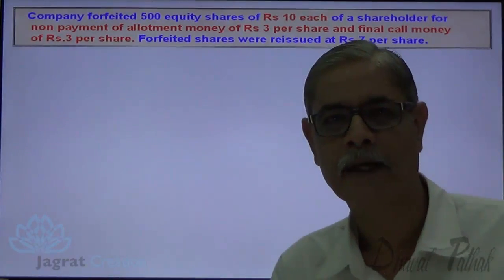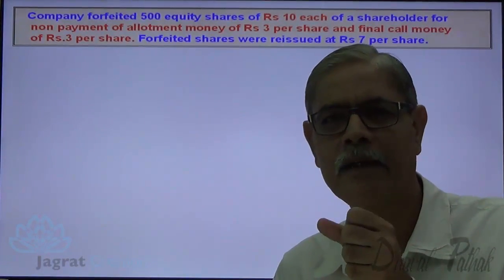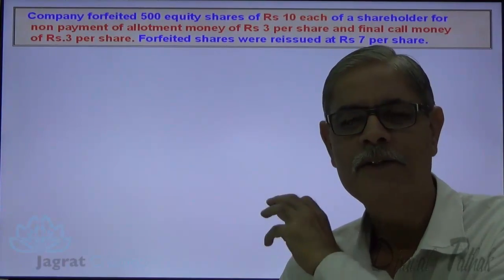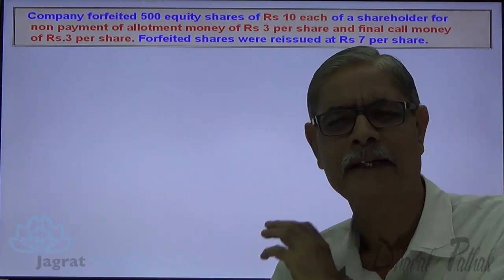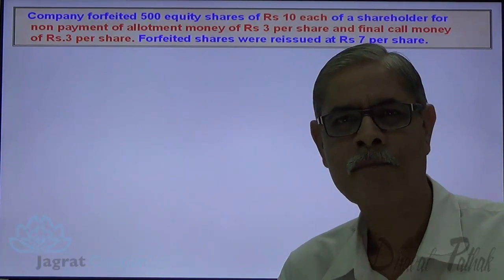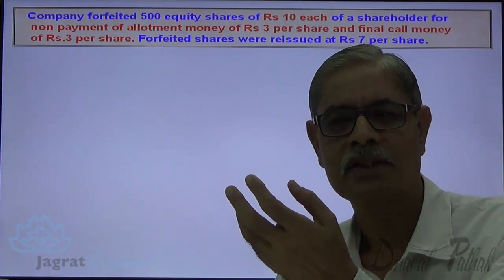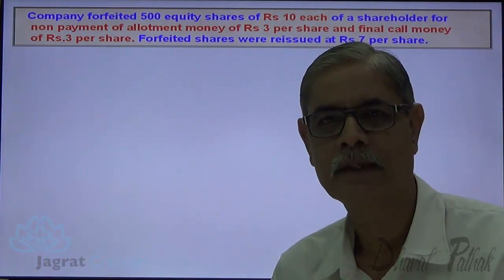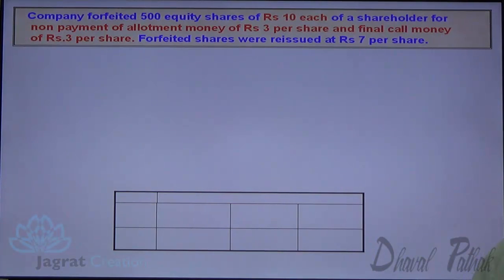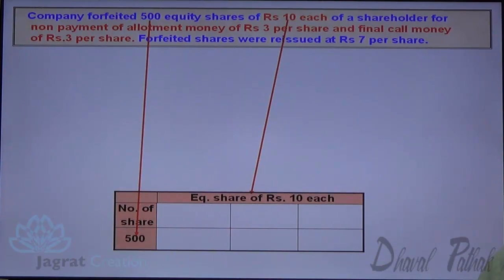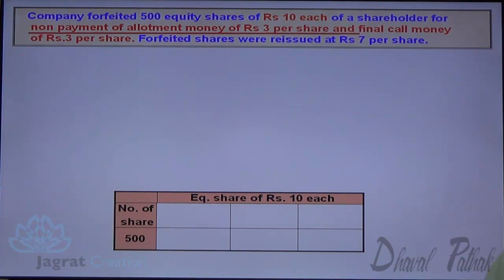Look at the working that I prepared. The working is made for your better understanding. Once you are quite thorough with the understanding, no need to go for detailed writing of this working as you find on the screen. By that understanding, you can apply the understanding and write the journal entry straight. Let us start. Company has forfeited how many shares? 500 shares. Each share is of rupees 10 each. For non-payment of allotment money. Allotment money is rupees 3 per share.